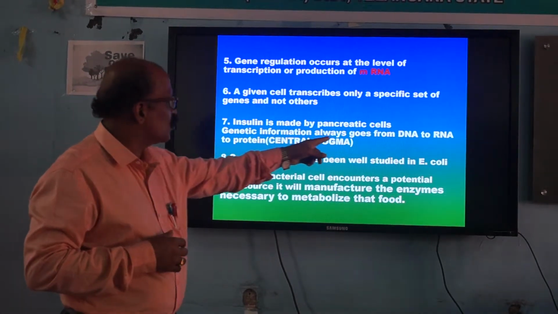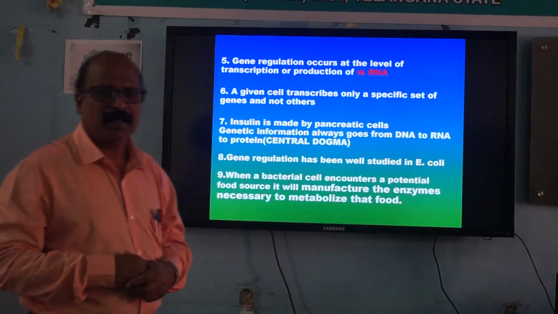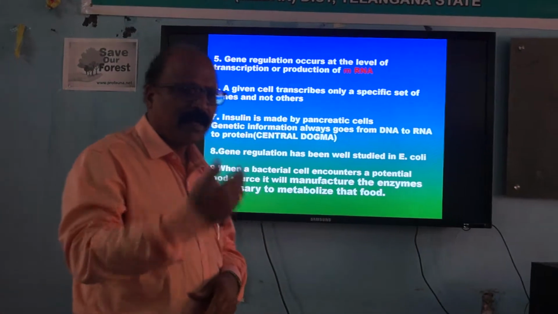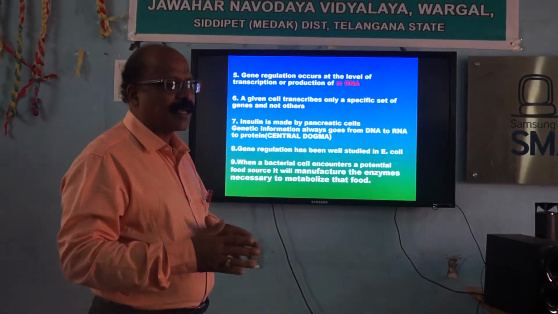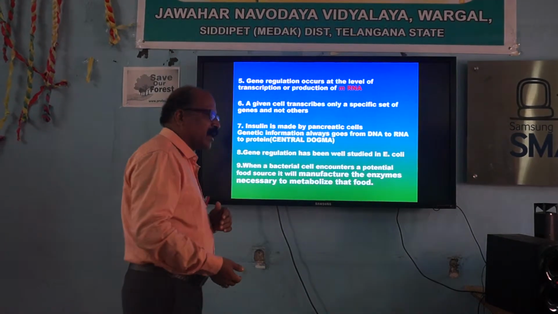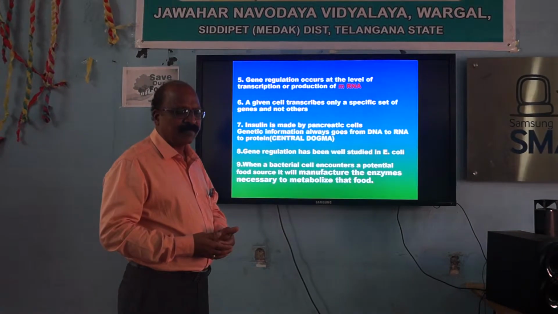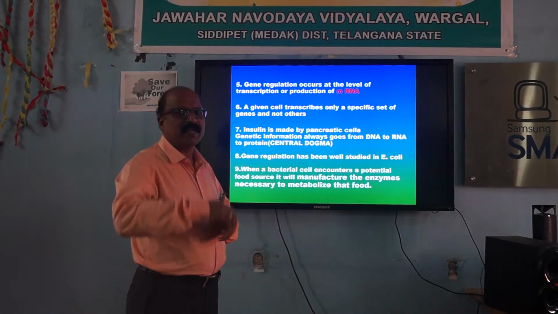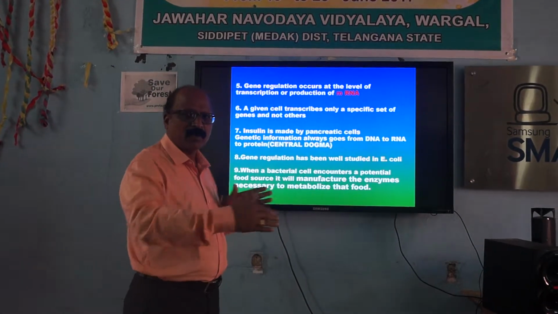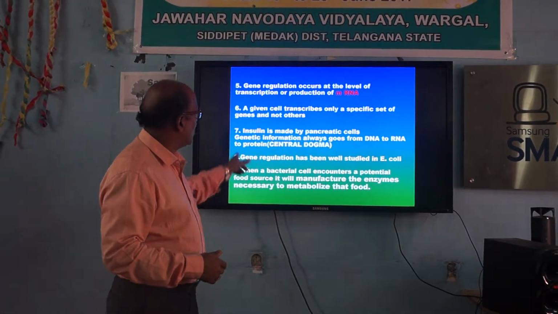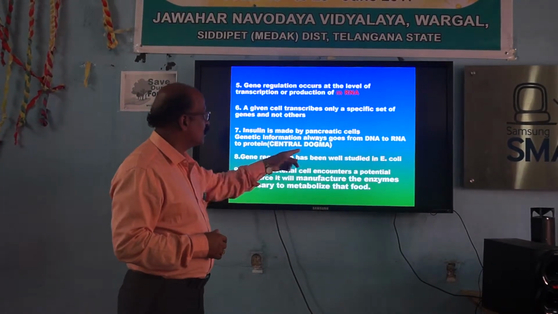Genetic information always goes from DNA to RNA to protein. That is what you call the central dogma. DNA information is copied by mRNA. That is what you call transcription. And then the mRNA is translated with the help of tRNA. That is what we call translation, translating the nucleotide language of DNA into the polypeptide language of protein. So that is what you call the central dogma. What you are seeing here, insulin is synthesized by means of this central dogma.